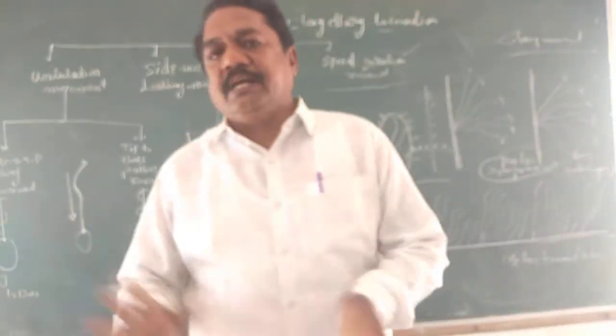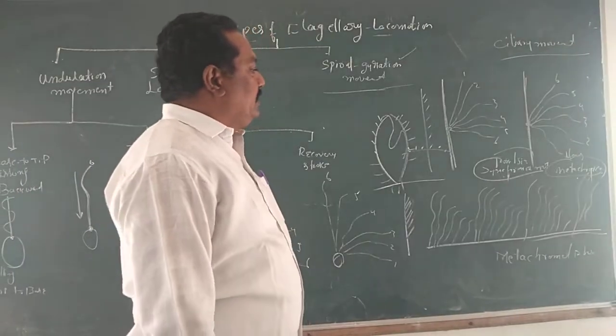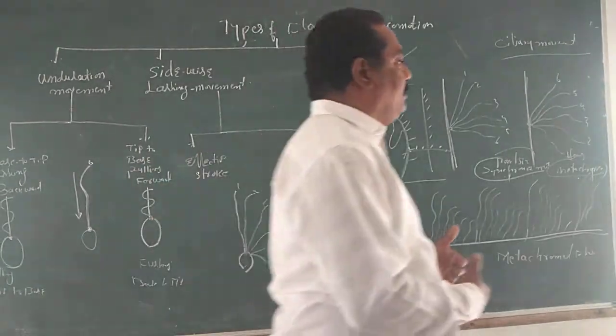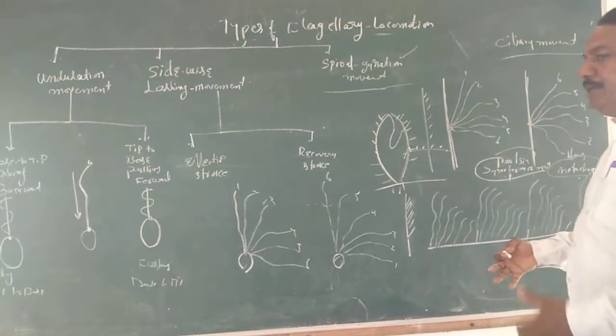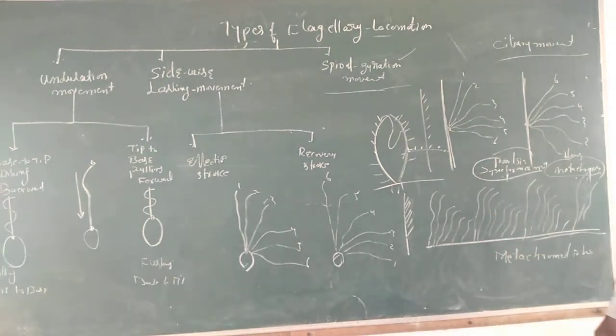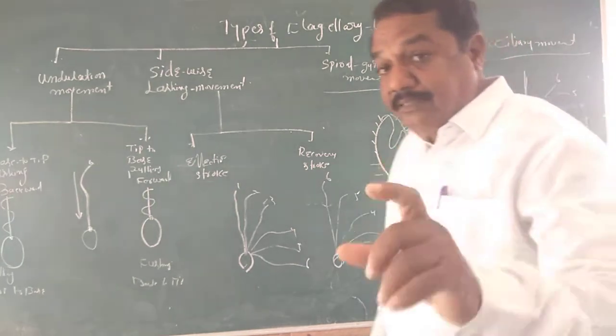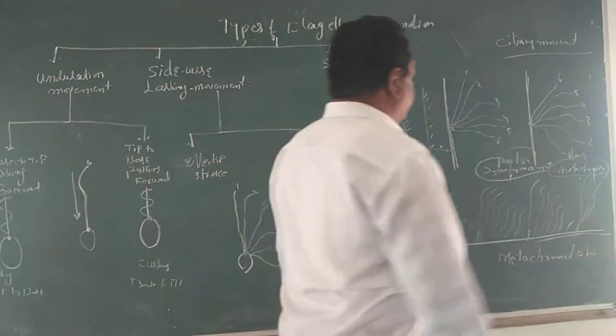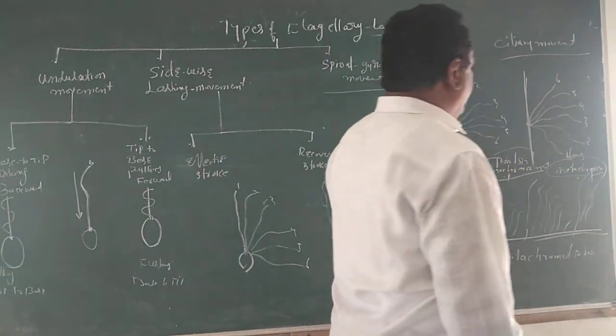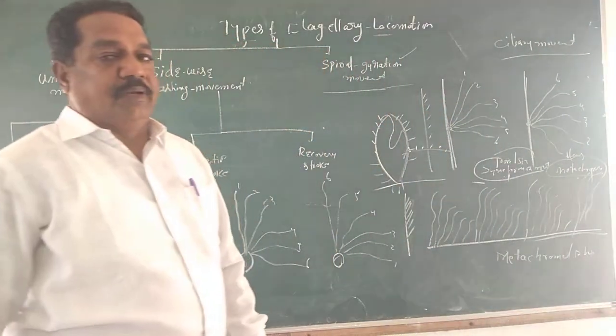So two events take place. Because of the numerous, uncountable cilia, there is cooperation and coordination at the time of beating. Two different kinds of rhythms are there: number one, synchronous movement, and number two, metachronous movement.